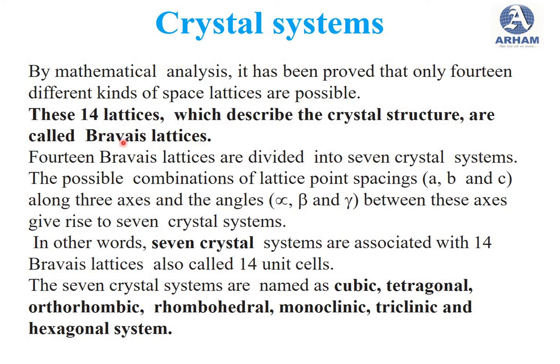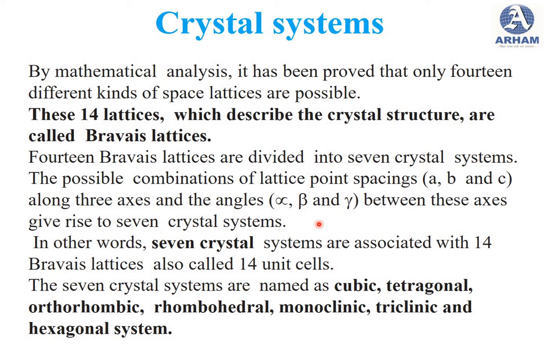These 14 Bravais lattices are divided into several crystal systems, and the possible combinations of the lattice point spacings a, b and c along the axes, with the angles alpha, beta, gamma between these axes, give rise to the 7 crystal systems.